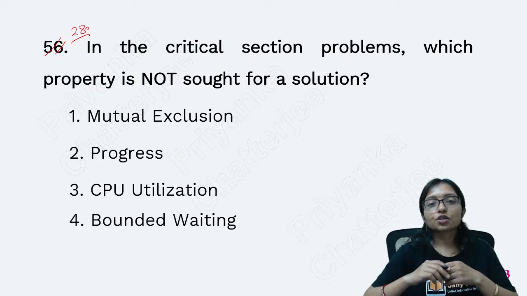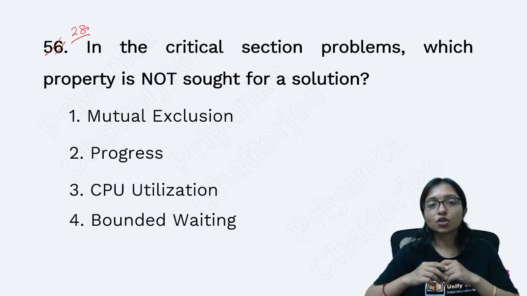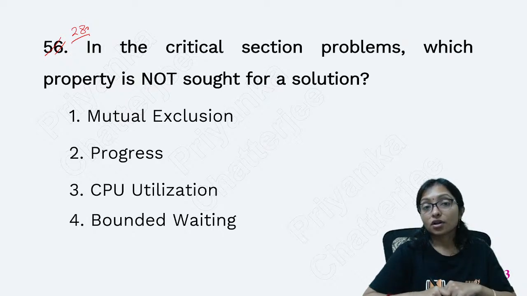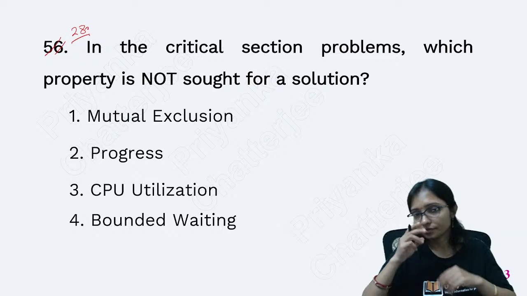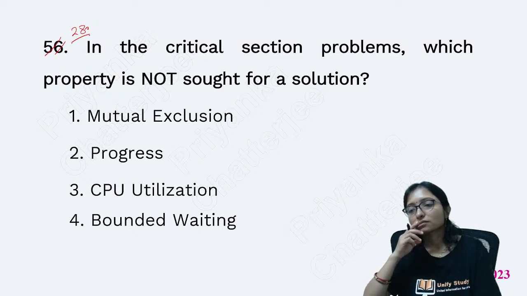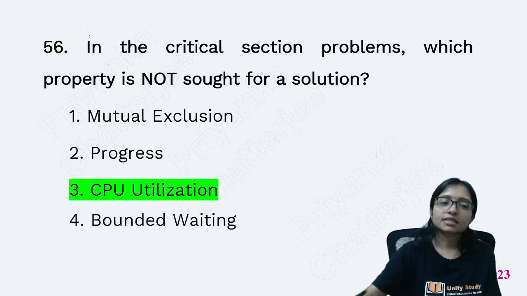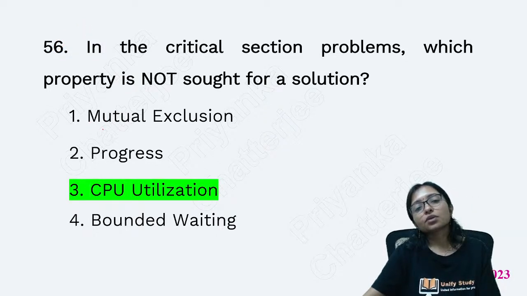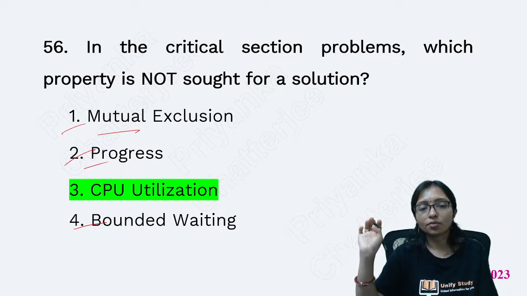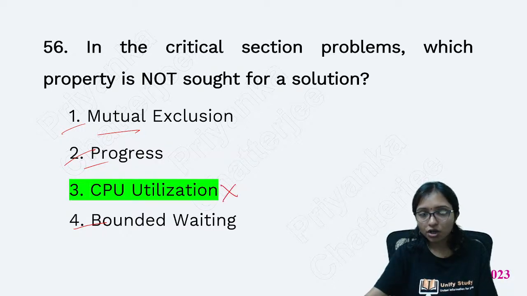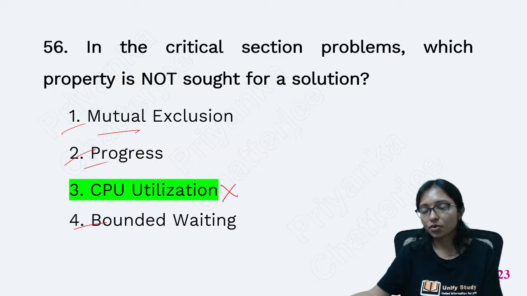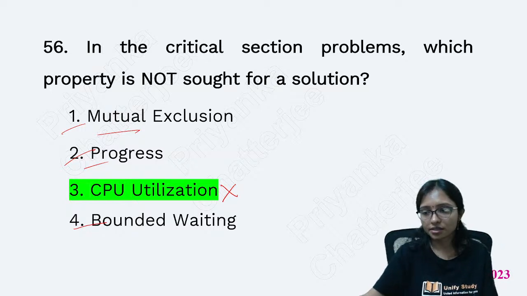Now question number 28. In the critical section problem, which property is not suited for a solution? Yes. So in the critical section problem, mutual exclusion, progress, and bounded waiting are the main concerns. CPU utilization is not the main concern of the critical section problem. That's why CPU utilization is the answer.